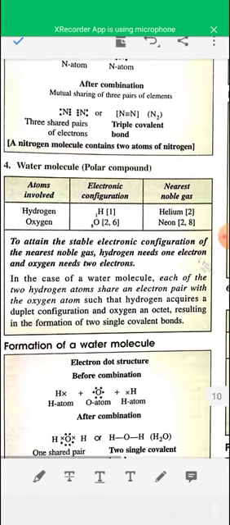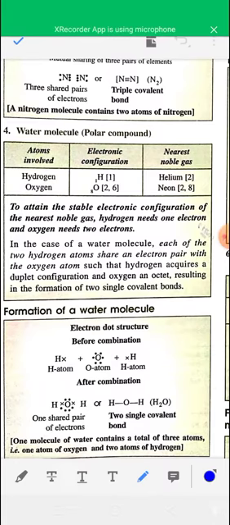Water is a polar covalent compound, a polar covalent molecule. In water, one oxygen and two hydrogen atoms are there. Oxygen has 6 electrons in its valence shell, and each hydrogen has 1 electron in its valence shell.